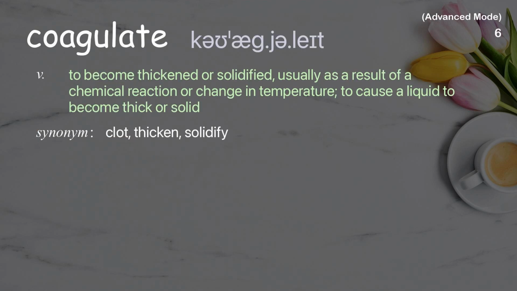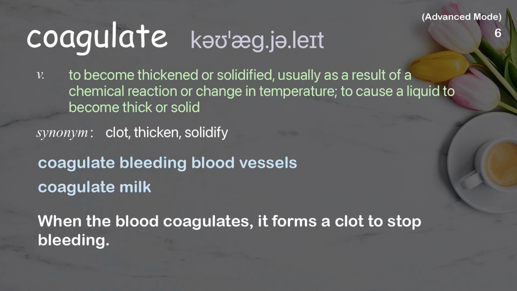Coagulate. To become thickened or solidified, usually as a result of a chemical reaction or change in temperature, to cause a liquid to become thick or solid. Examples: Coagulate bleeding blood vessels. Coagulate milk. When the blood coagulates, it forms a clot to stop bleeding.